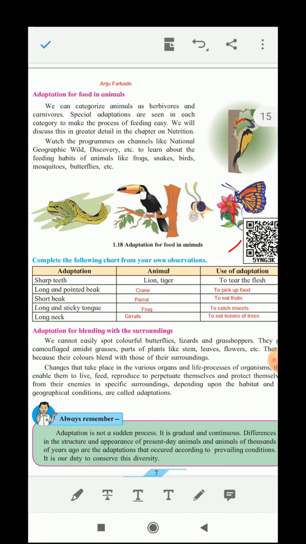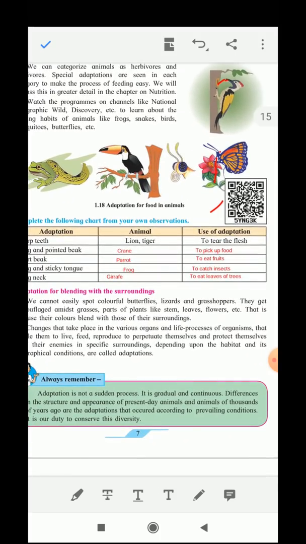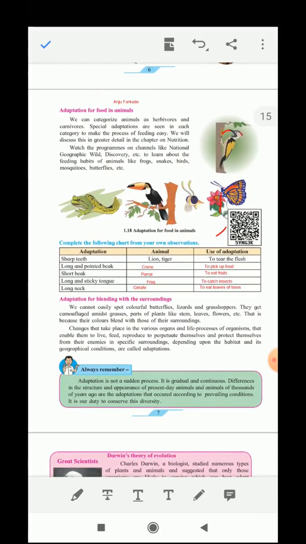enable them to live, feed, reproduce, to perpetuate themselves, to protect themselves from the specific surroundings depending upon the condition. So from this adaptation of the plants and the animals, what we have seen is that adaptation is not a sudden process, it is gradual and continuous. Now differences in the structure and appearance of the present day animals and the animals of thousands of years ago are the adaptations that occurred according to the prevailing conditions.